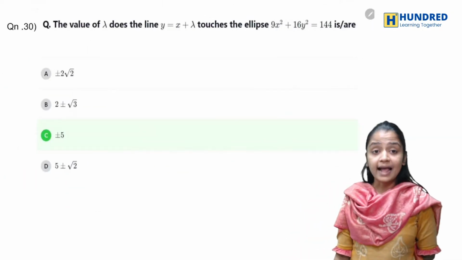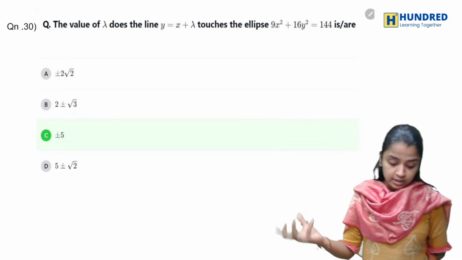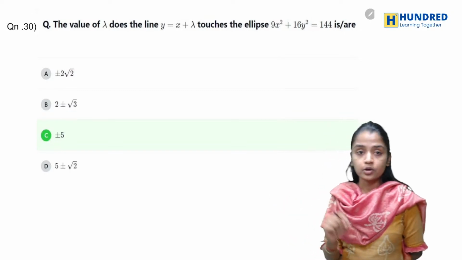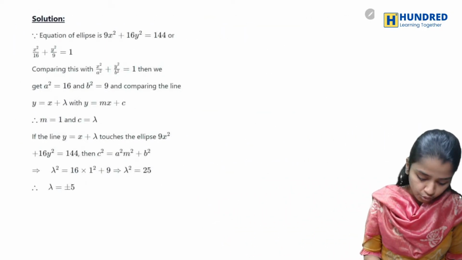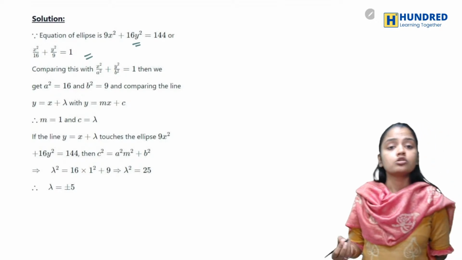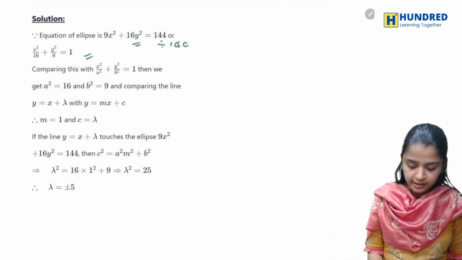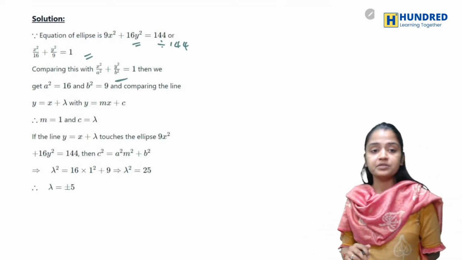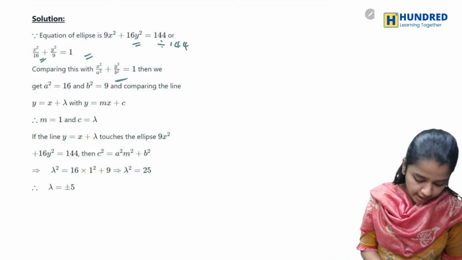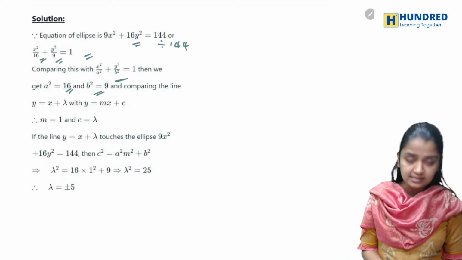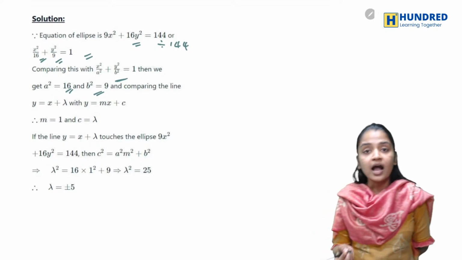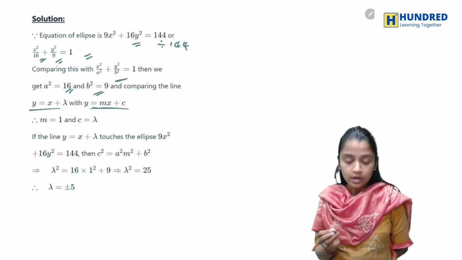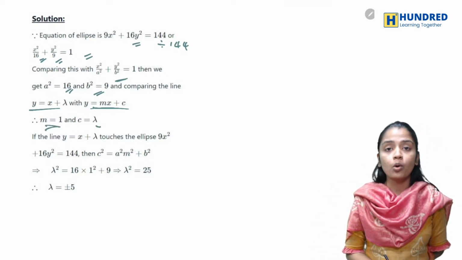You have to find the lambda value. Now you have a line that touches the ellipse, and you have to find the lambda value. You know that your ellipse is this equation, so I'm dividing throughout by 144. When I divide by 144 and compare with the ellipse equation, I'll get a square as 16 and b square as 9. I know that the line equation is y equals mx plus c. And here, what is the slope? Slope is 1.